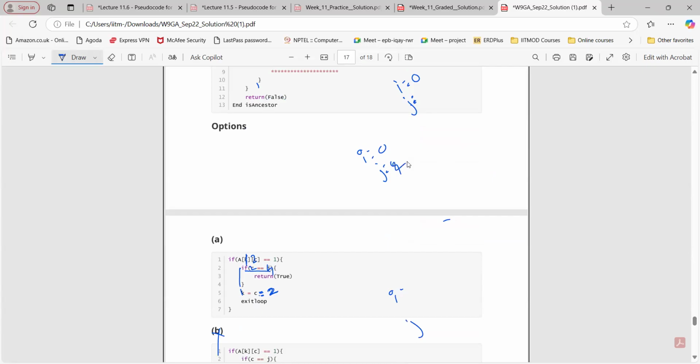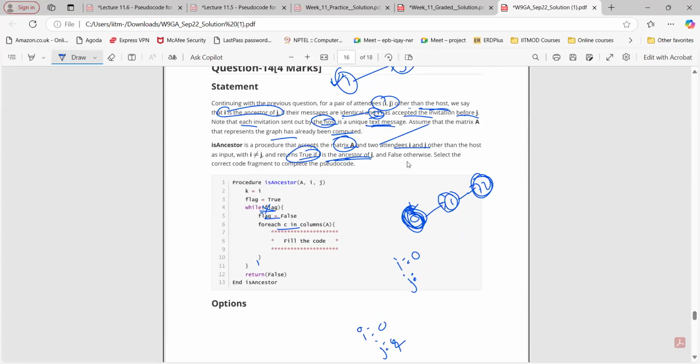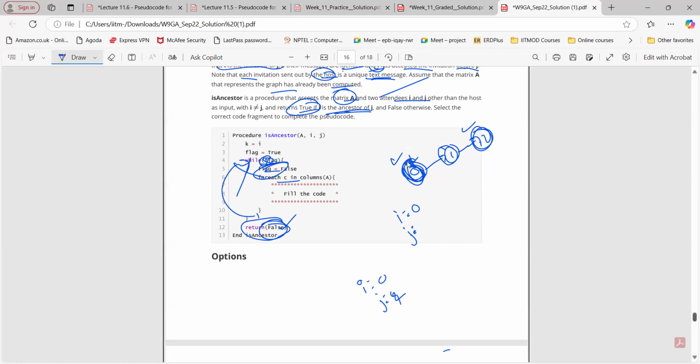0 and 2. So k is 0. This will be 1, but 1 is not equal to 2. If 1 is not equal to 2, then k equals 1. Exit the loop. Flag is set to false. If we go back again, flag is set to false, we exit the while loop and return false. So that is not correct, right? If we say 0 and 2, it should return true, right? Yes, sir. But it is returning false. That's why option A is not correct.